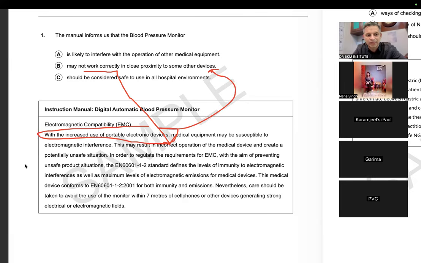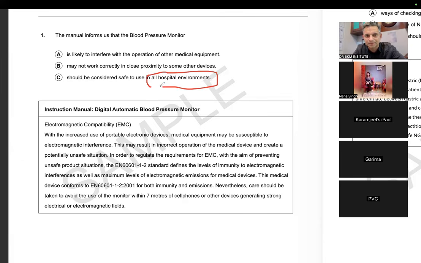Again, there is one more thing I want to tell you. "Should be considered safe to use in all hospital environments." The word "all" is eliminated. This is what I call strict words. "Always", the word "all" is also a strict word. So in the first question only, we have learned very important things. "Is likely" means "may", but the sentence is given wrong, so we have to read the complete sentence. First learning. Second learning, the word "may", may not work correctly. All word eliminated. These are the things we have learned.